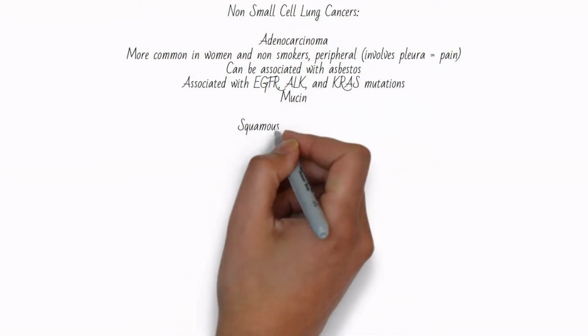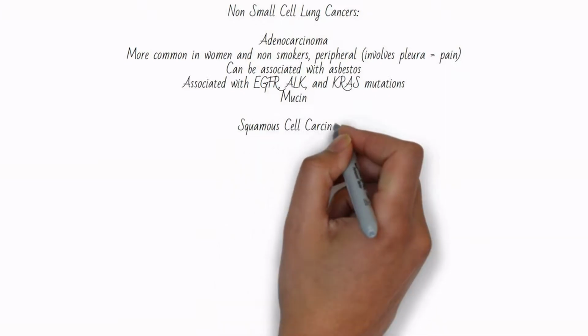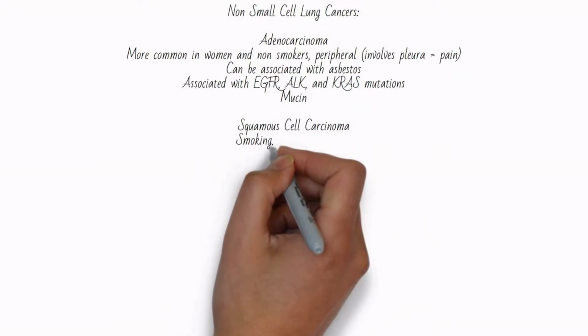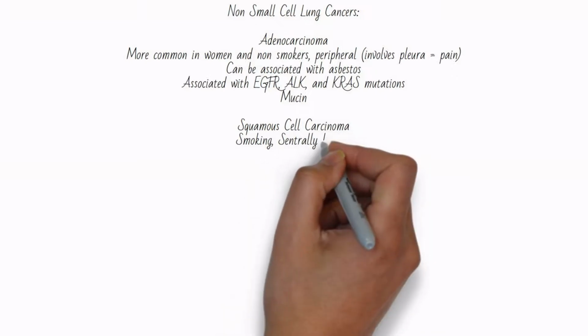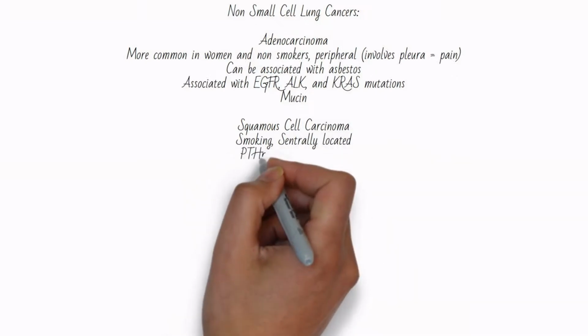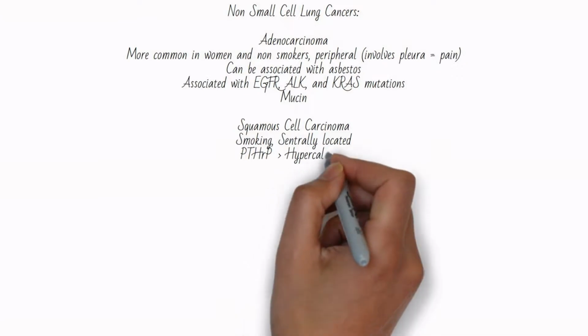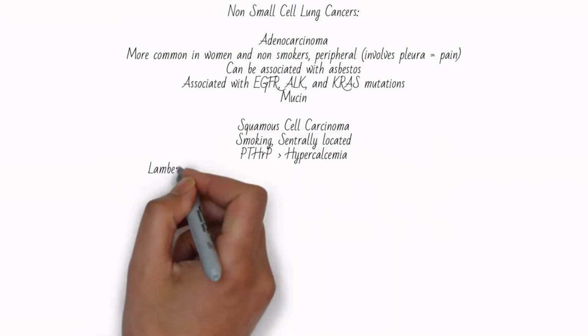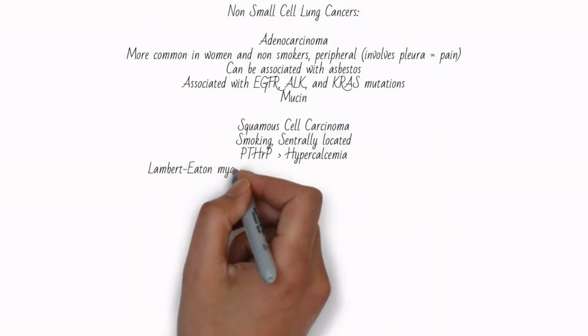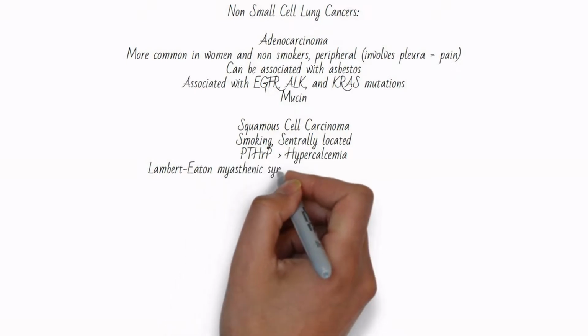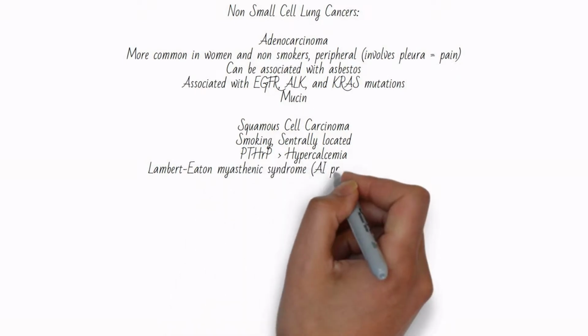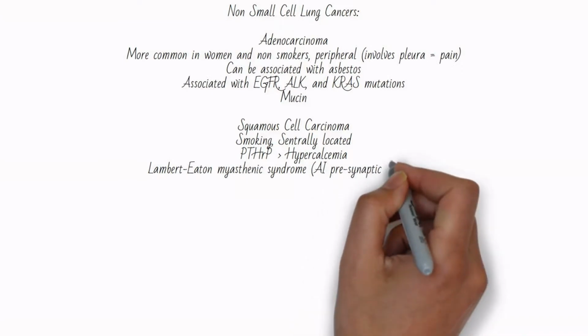It is associated with hypercalcemia secondary to production of a parathyroid hormone-related peptide. I'll be doing a hyperparathyroidism video in the future. Further, about 90% of cases of Lambert Eaton Myasthenic Syndrome are associated with squamous cell carcinoma and may actually precede detection of the cancer. Remember to screen these patients for lung cancer.